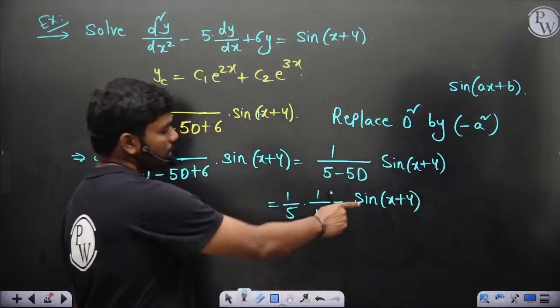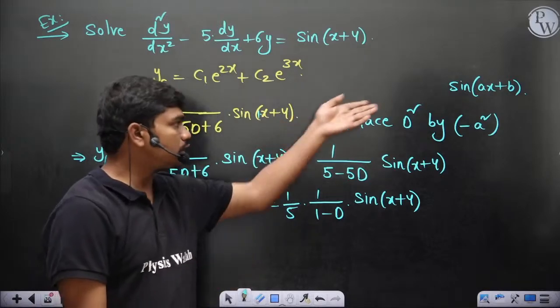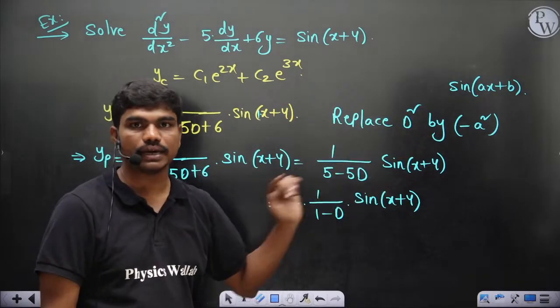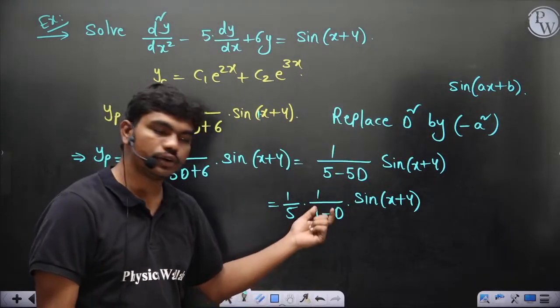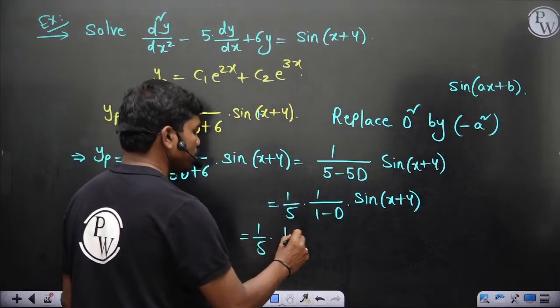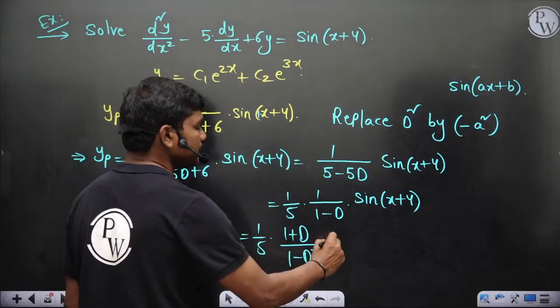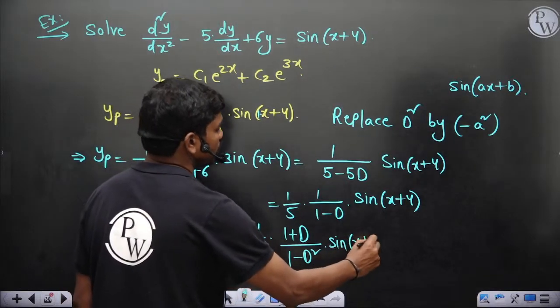Here, to simplify this, you don't have any d square term. If you have d square, you will replace with minus a square and simplify, but now there is no d square. So what you do, you go for rationalization. So this can be written as 1 by 5 into 1 plus d by 1 minus d into 1 plus d, that is 1 minus d square, sine x plus 4.